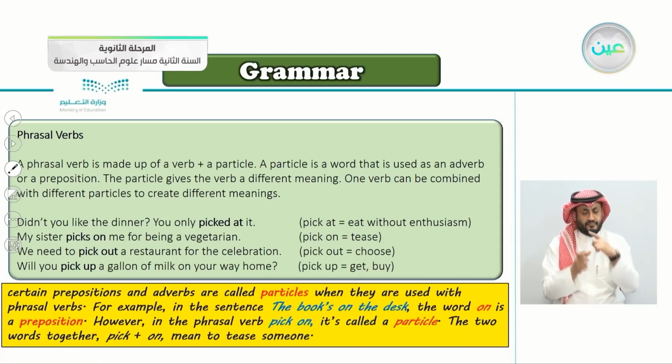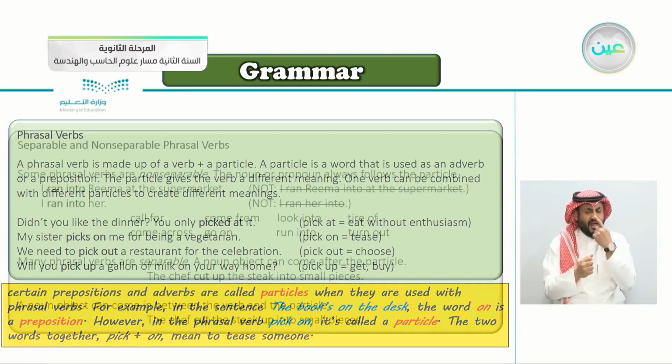Certain prepositions and adverbs are called particles when they are used with phrasal verbs. For example, in the sentence, the books on the desk, the word on is a preposition. However, in the phrasal verb pick on, it is called a particle. So on, when it's connected to the verb, we call it a particle, not a preposition. The 2 words together, pick plus on, mean to tease someone.